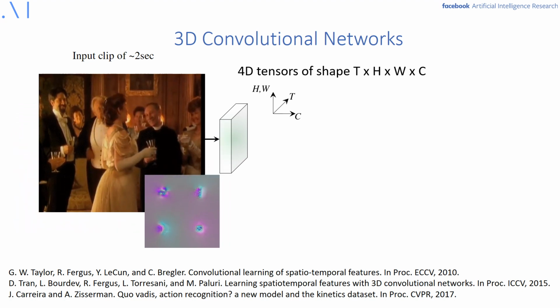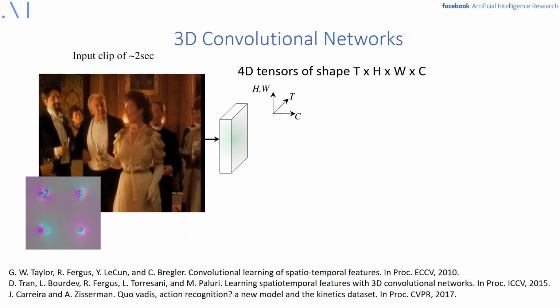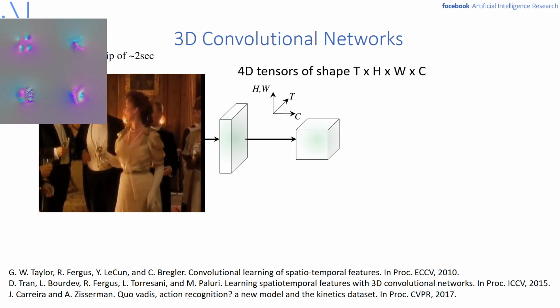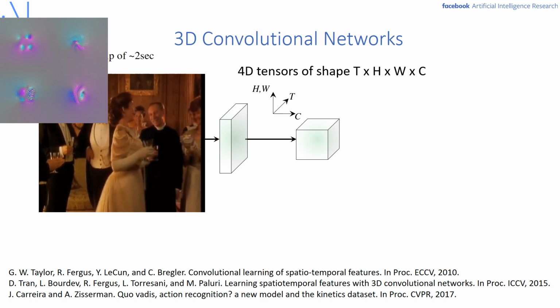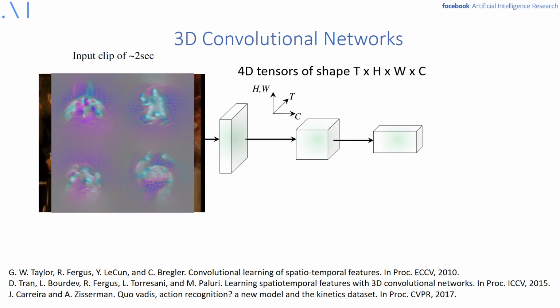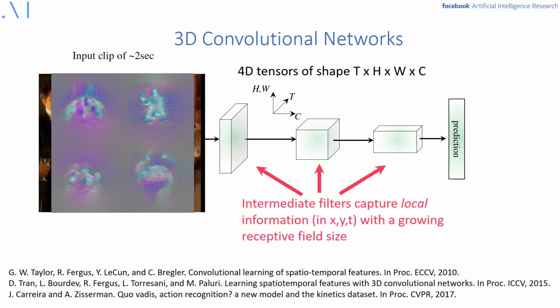So the network reduces the spatiotemporal resolution of the output tensors from the input to the output, while it increases the number of channels C, or the number of filters, until the prediction is formed at the output. The intermediate filters capture local information in X, Y, Z with growing receptive field sizes.